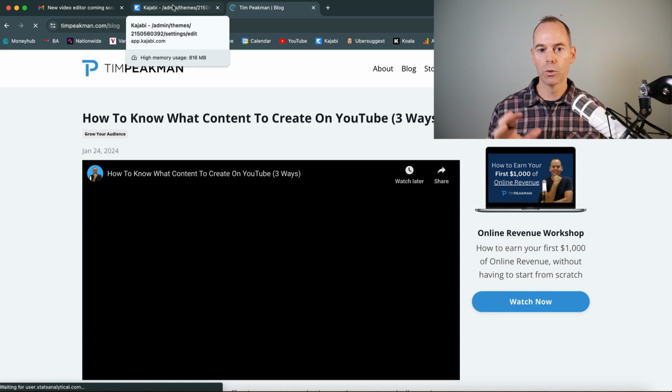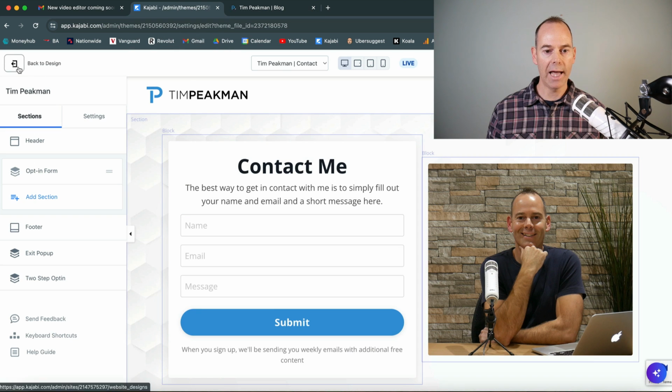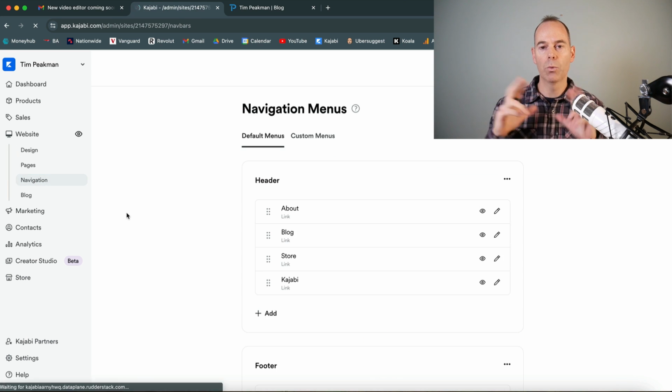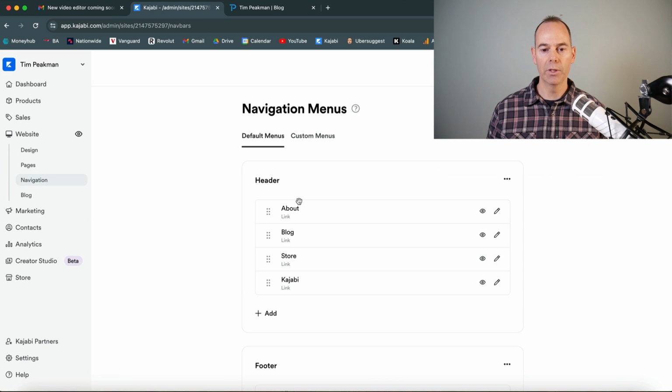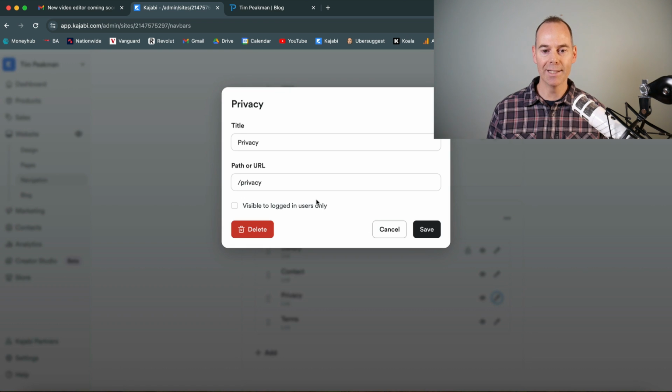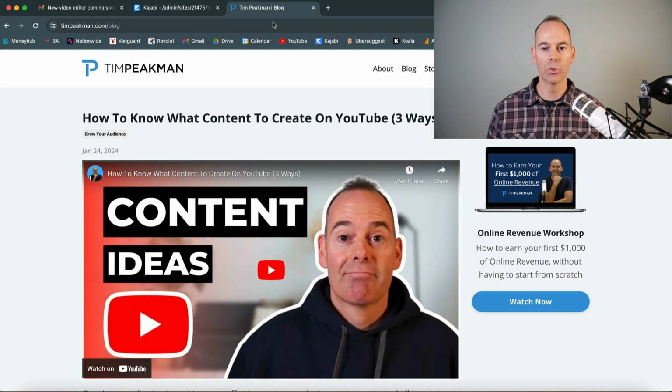Now, the way you link all these together, if I go back out of this and go into navigation, this is the way you put the breadcrumbs. So this is a default menu here: about, blog, store, and Kajabi. And then I've got another one: library, contact, privacy, and terms. And you just literally edit the URL, the slug, to go through to what you want.